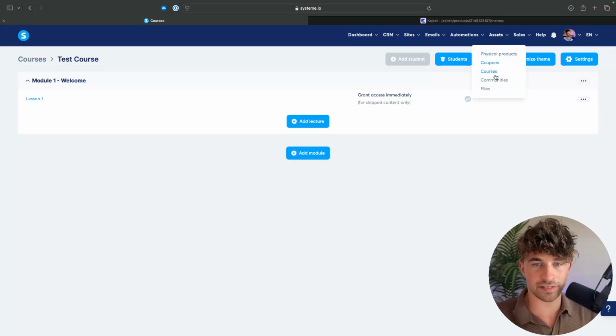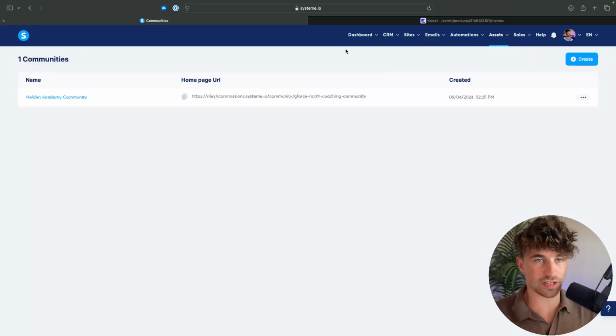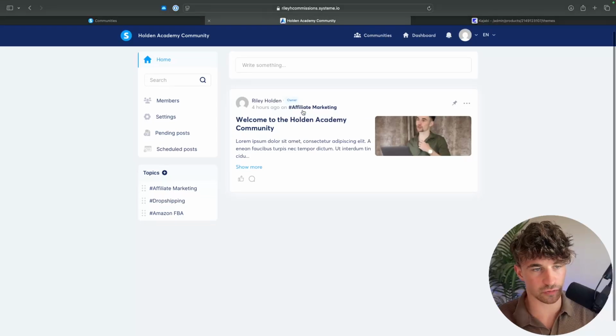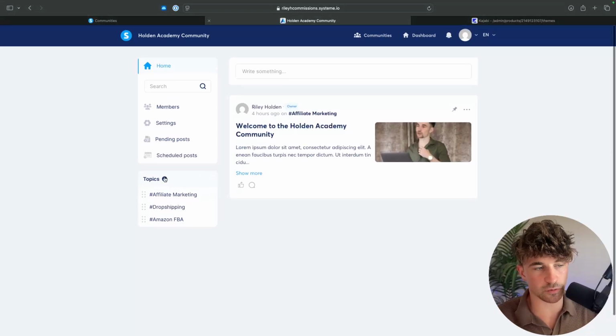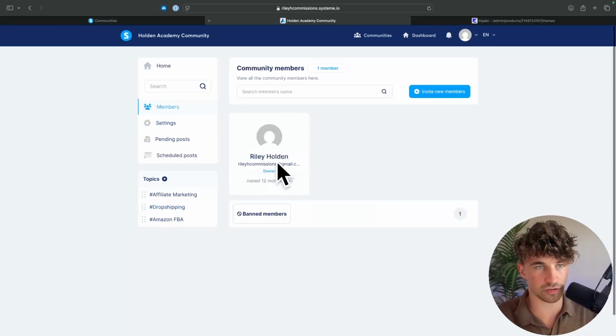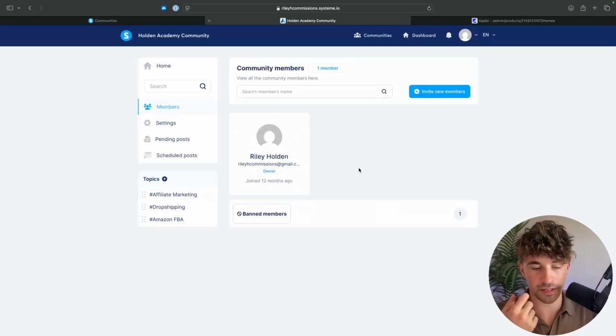The next thing that we can take a look at inside of both of these tools is the communities area. And with System.io, this is definitely still a work in progress. It's not something that they have perfected yet. But as an example, I can click into this community that I created. And it's kind of okay. Like we can go down here, we can add in different topics where people can click in, they can write their own posts. We can view the members that are inside of the community right here. But this is still a very basic communities feature.